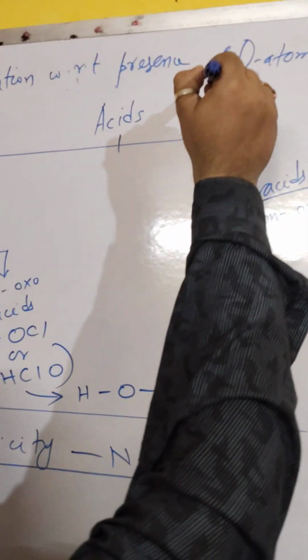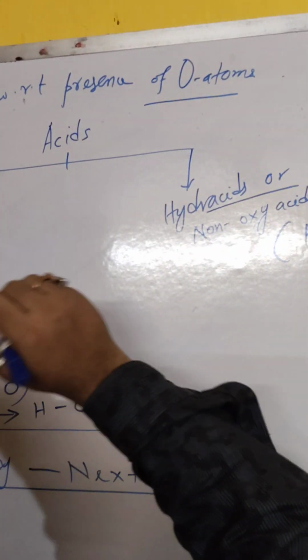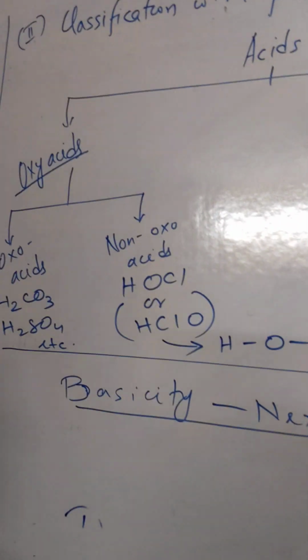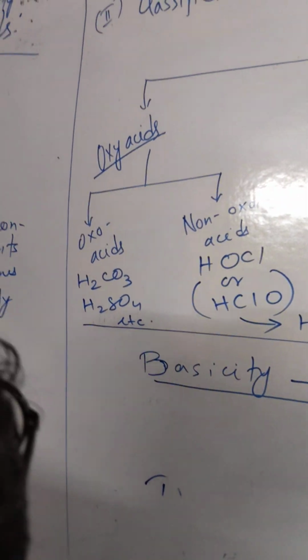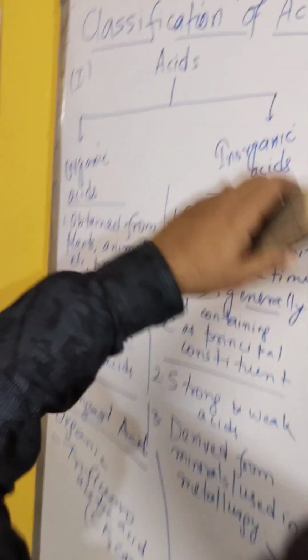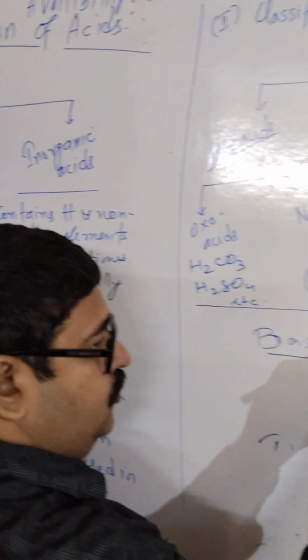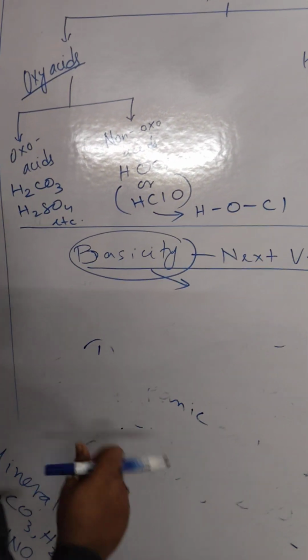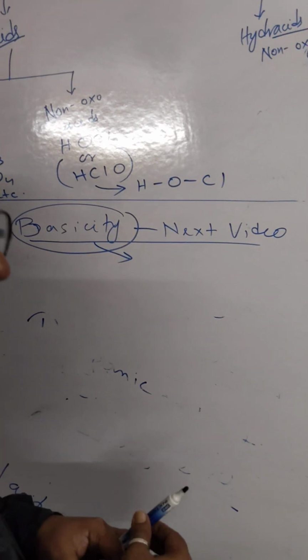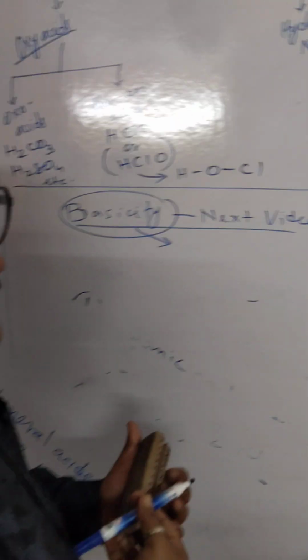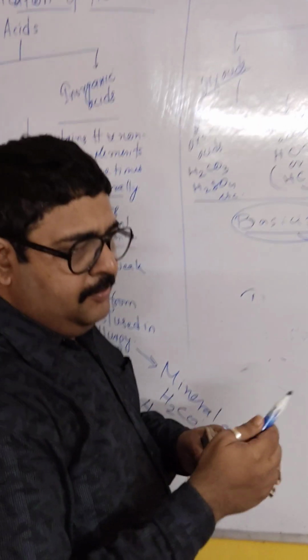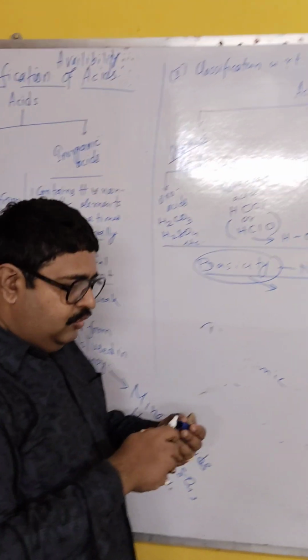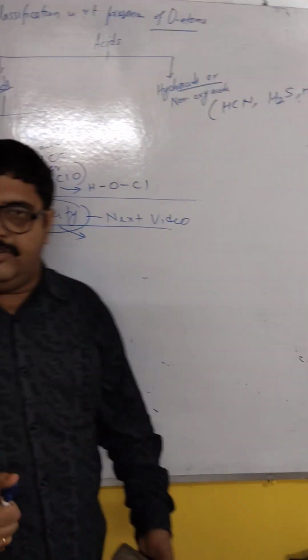So two classifications we have learned today. One is with respect to the presence of oxygen atom in the acid, whether it is present and how it is present. The second one is with respect to the availability of acid in nature. The third class, which we will see tomorrow, is the classification of acid with respect to basicity, and then we will go for some definitions and some other classifications with respect to concentration, dilute and concentrated. But we will see that in the next video.